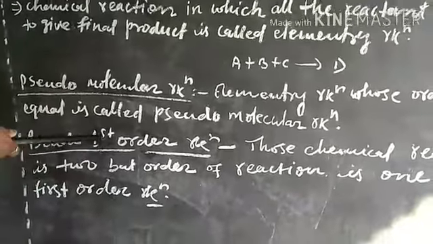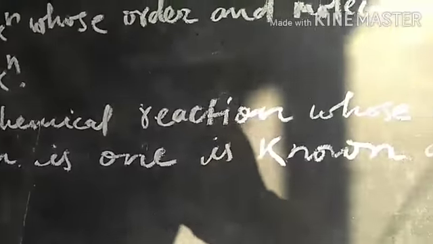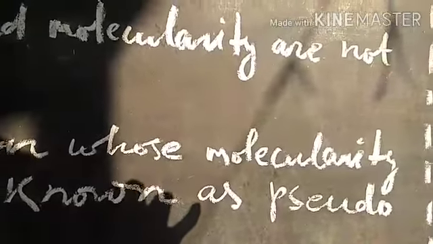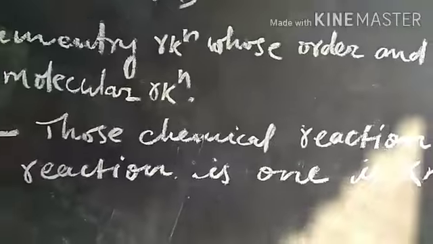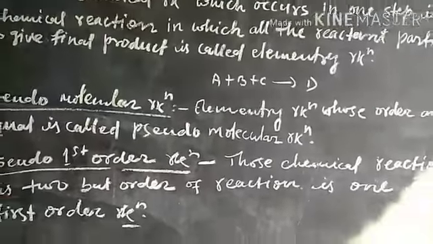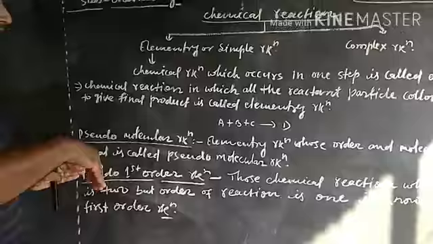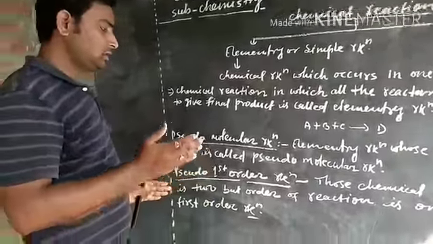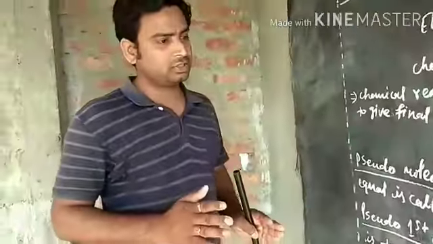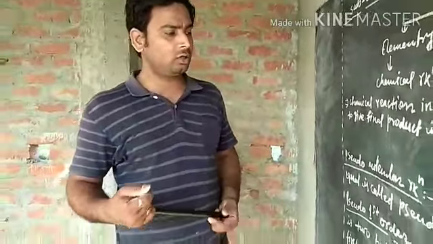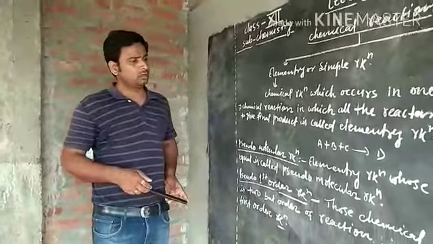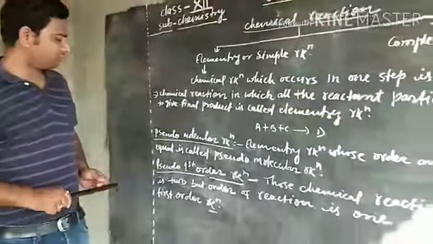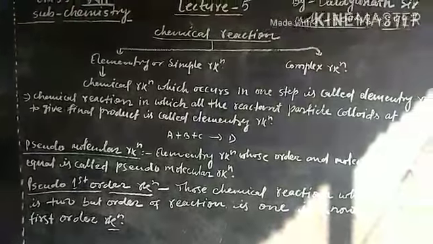And pseudo first order reaction: those chemical reactions whose molecularity is 2 but order of reaction is 1 are known as pseudo first order reactions.